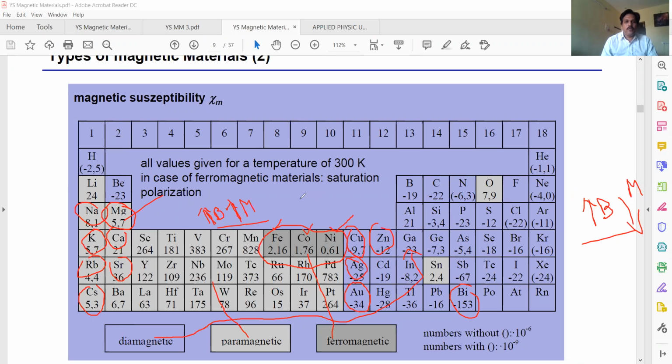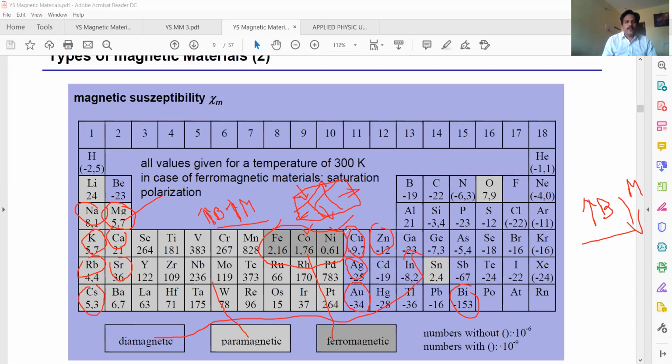These are the domains. In each domain this is the alignment, in this direction, in this direction, and they show such strong magnetism.